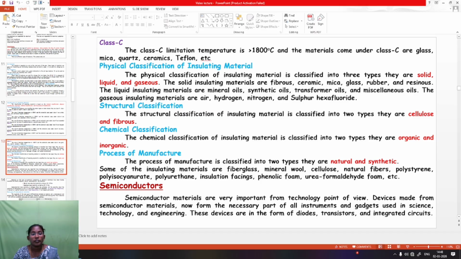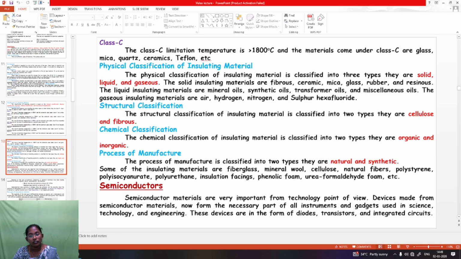Then chemical classification. Chemical classification of insulating materials is divided into 2 types: organic and inorganic. The process of manufacturing is classified into 2 types: natural and synthetic. Some of the insulating materials are fiber glass, mineral wool, cellulose, natural fiber, polyester, polyisocyanurate, polyurethane, insulin, resin, phenolic foam, urea foam, etc.